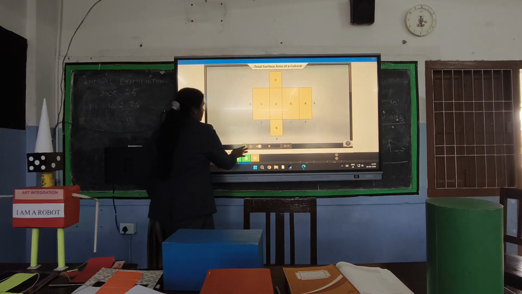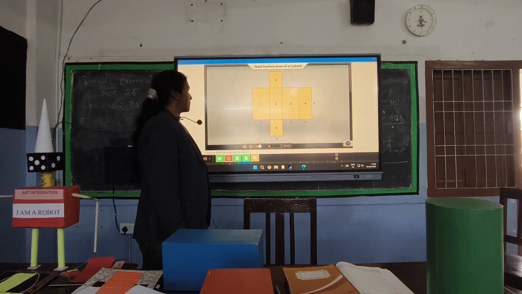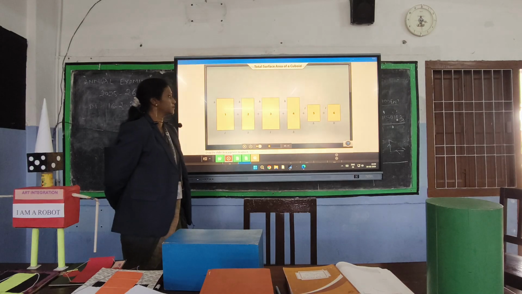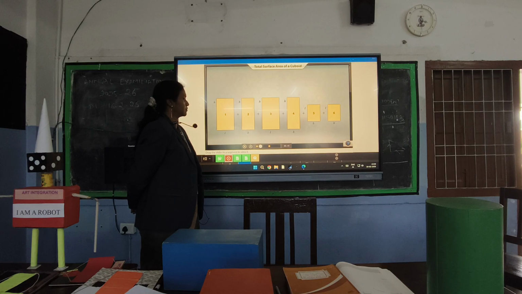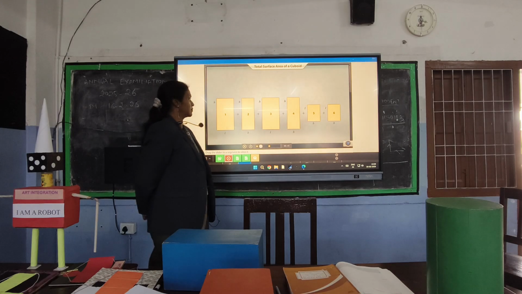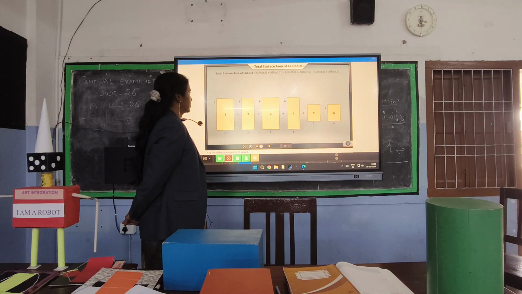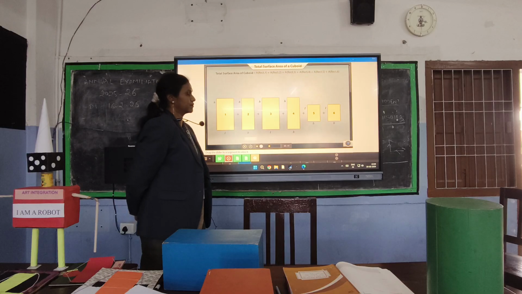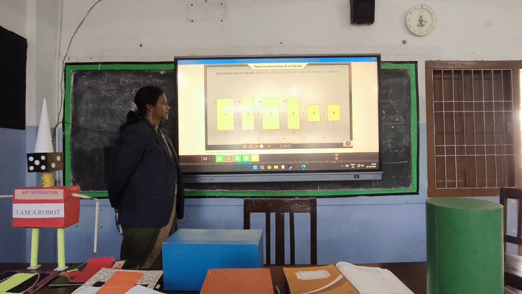Very good. Let us watch this. A cuboid has 6 faces. Perhaps you'll understand this better if you look at the net diagram of the cuboid. Can you identify the shape of each face of the three-dimensional figure? Yes, each face is a rectangle. So, if you were to find out the total surface area of the cuboid, you need to add the areas of all the rectangles. Let's now calculate the areas of each of these rectangles.